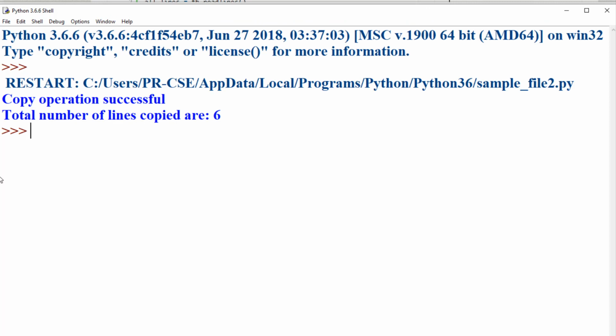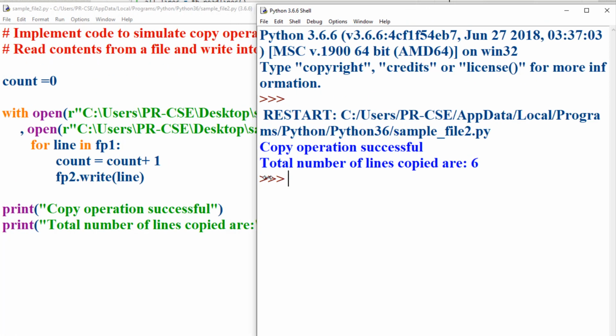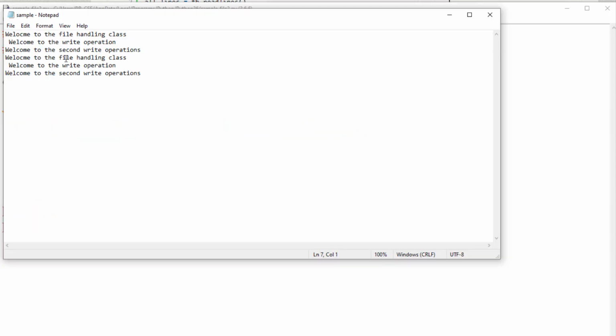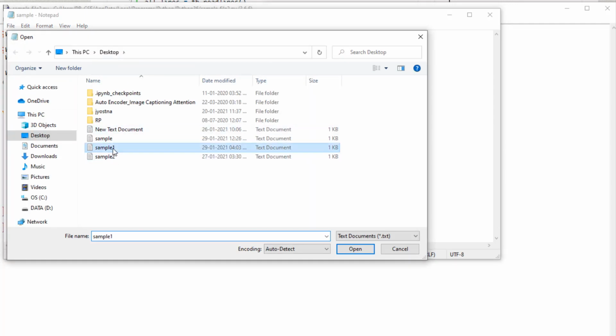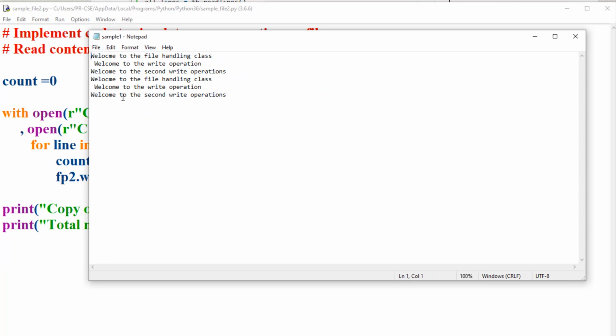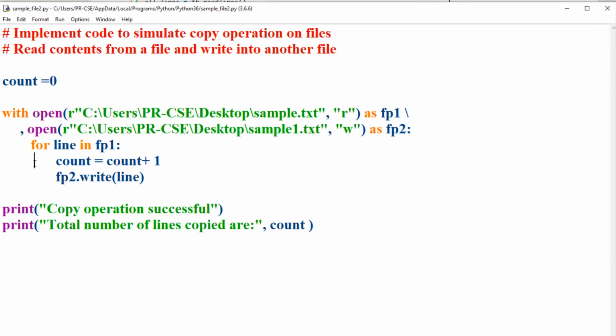Here you can observe that on execution, you can see the message, the copy operation is successful, and the total number of lines copied are 6. So there are 6 lines in sample.txt. We can open the file and see. So this is the sample.txt. There are 6 lines of text in this file. And now let's open sample1.txt and see. The same contents are copied to sample1.txt also. So this is how we can simulate the copy operation on files.